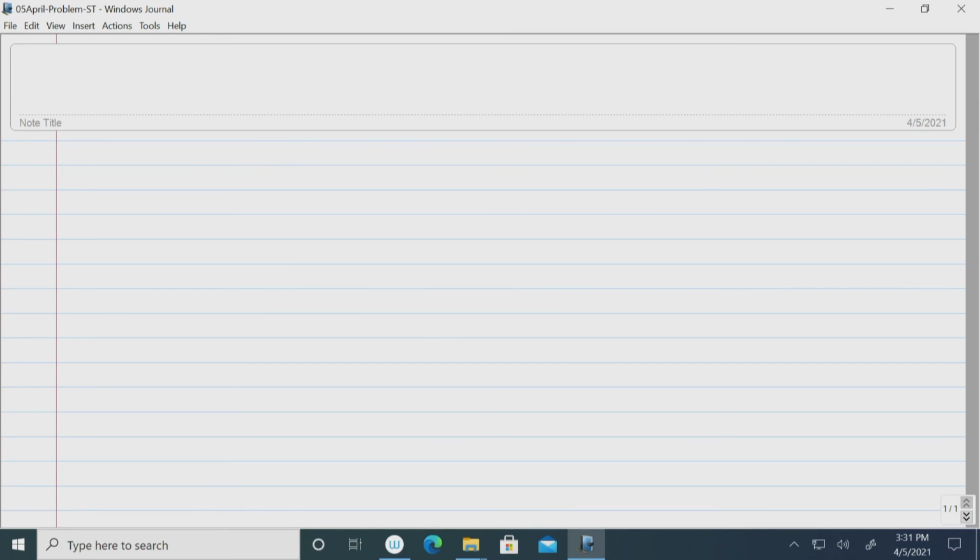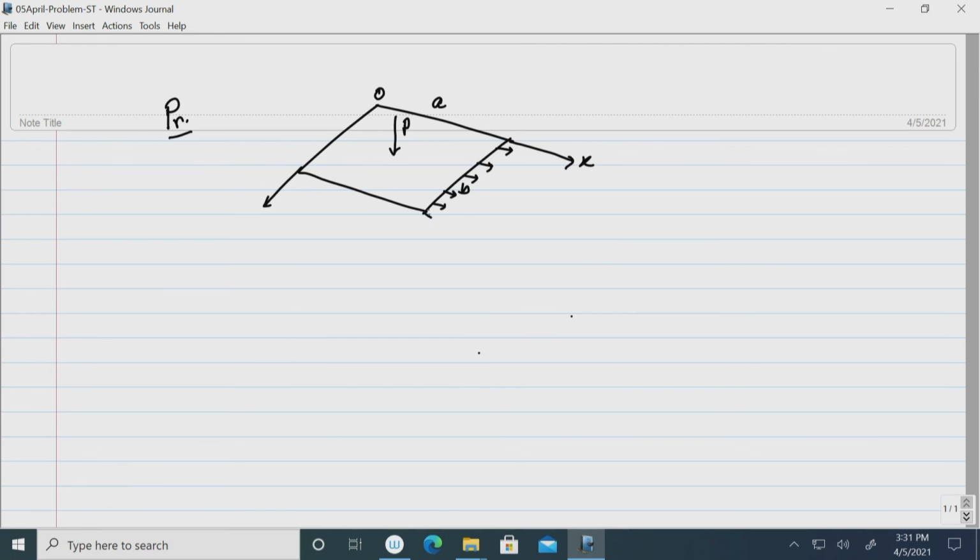So, I am discussing now a problem where I have taken a rectangular plate of side a and b. a is along the x axis and b is along the y axis. Okay. It carries a concentrated load at the center. Say the center coordinate is a by 2 and b by 2. I have taken the origin at O, and also it is subjected to in-plane forces uniformly distributed along the edges.